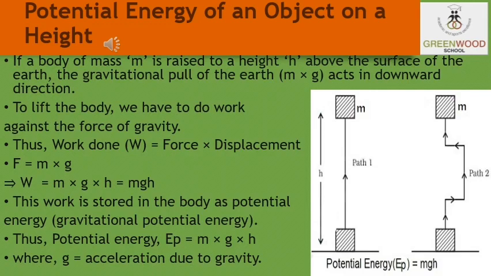So work done will be equal to mass times gravitational acceleration times the displacement h. So potential energy is equal to mgh. This work done is equal to the gain in energy of the body. This is the potential energy of the body. So potential energy is equal to mass times acceleration due to gravity times height.